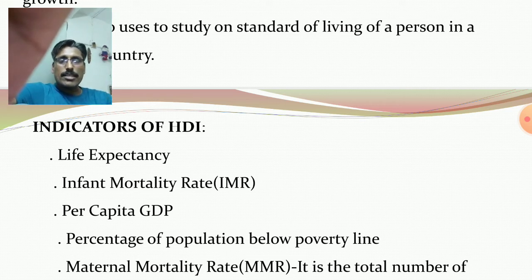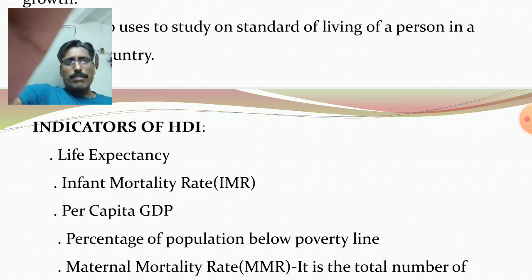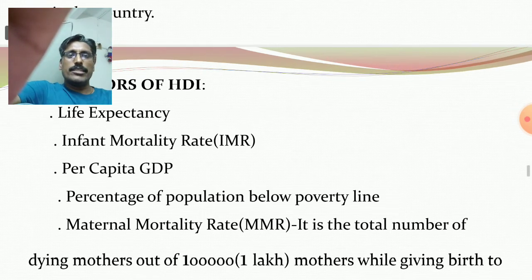It is a statistical device. One is education, second is health, and third is average or per capita income. Alternatively, HDI is also used to measure development which has improved human life. So these are the different indicators.